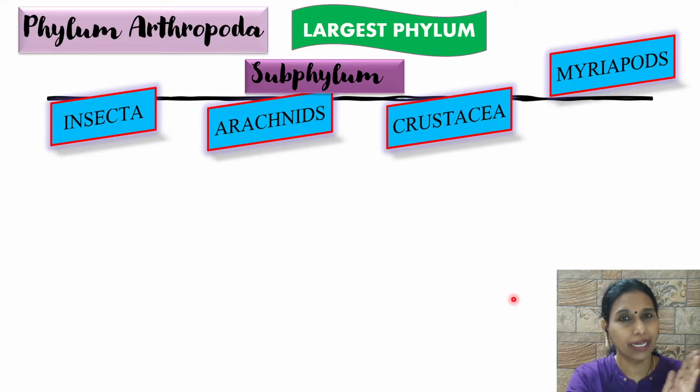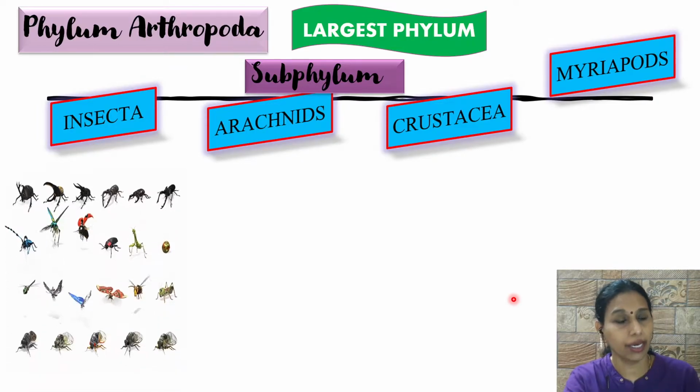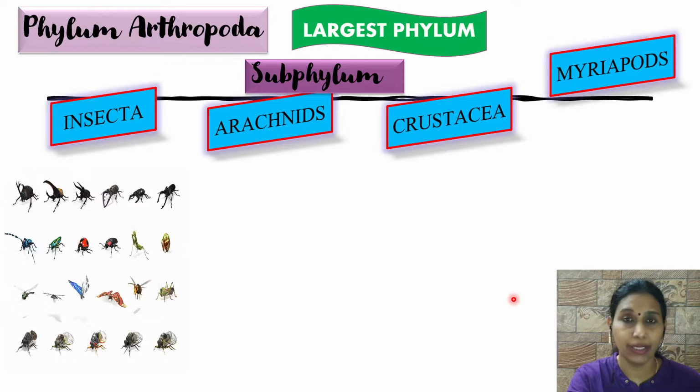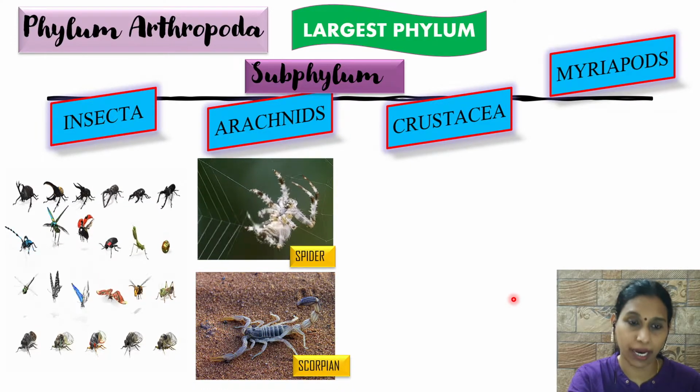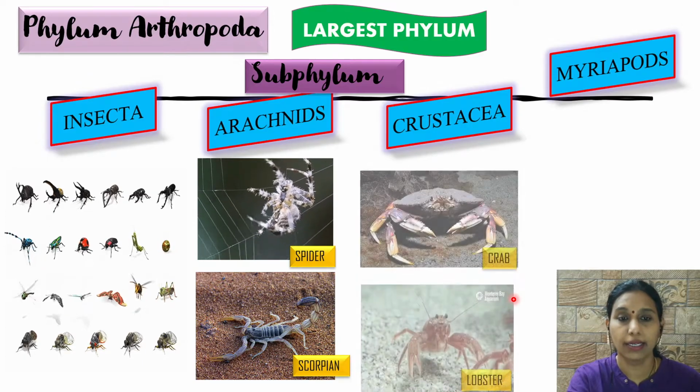So there are some little bit differences in these 4 subphyla, but the basic characteristic of phylum Arthropoda will remain the same. So for your 9th standard syllabus, you need not learn the difference in characteristics of all the subphyla, but we just have to mention it. Okay. So insecta, all the insects come under this group. Arachnids, example spider, scorpion.